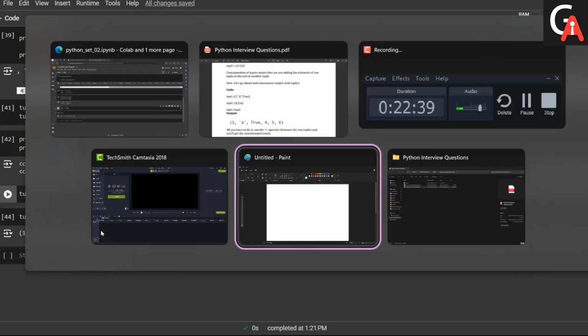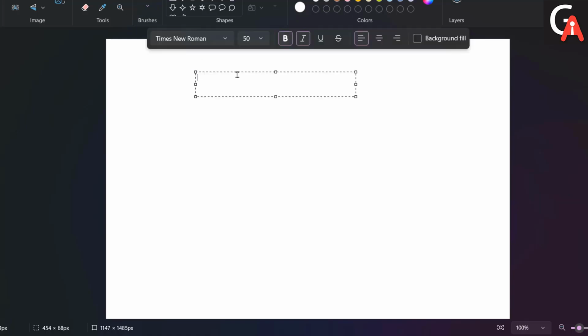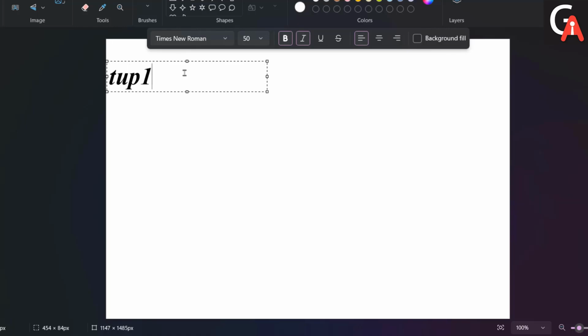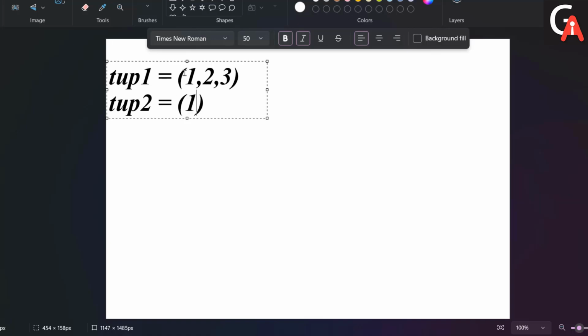Let me go here into Paint as well. Just give me a minute, guys. We have tup1 which is created, and tup1 has an object of 1, 2, 3, and we also created tup2, which has 11, 12 and 13 as well.